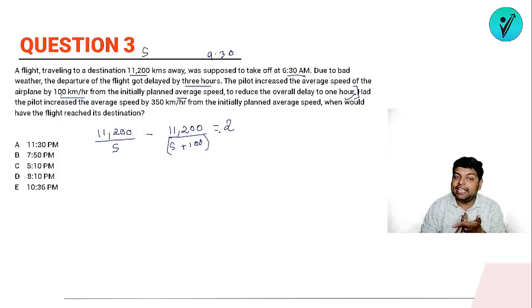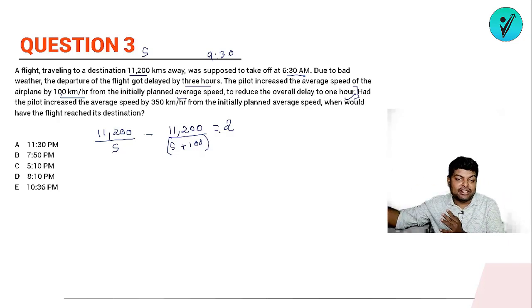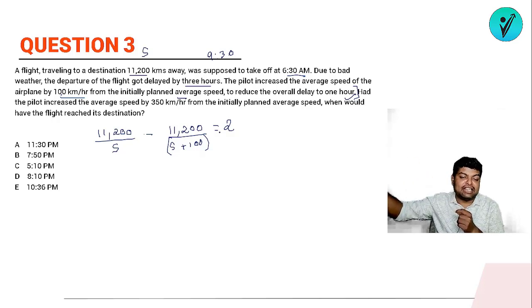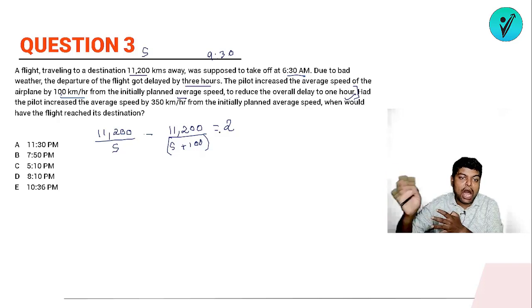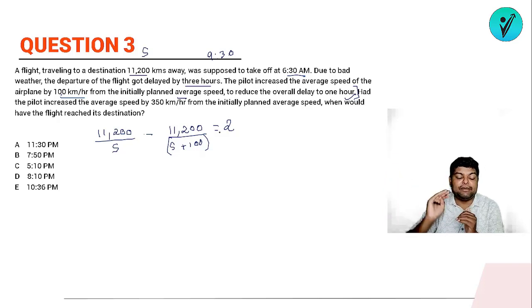See, the flight got delayed by 3 hours, but actually how much is the flight delayed? 1 hour. That means a loss of 3 hours should have happened, but now the loss is only 1 hour. There is a loss of only 1 hour. It means that the 2 hours time period has been compensated. And how has it been compensated? By increasing the speed by 100 kilometers. So this is the relation we'll be having.